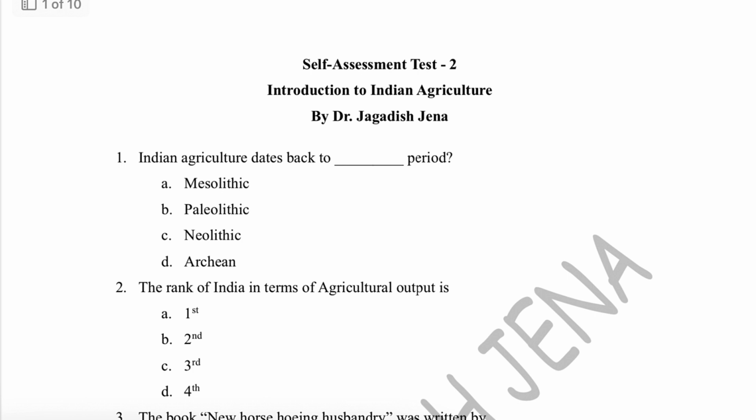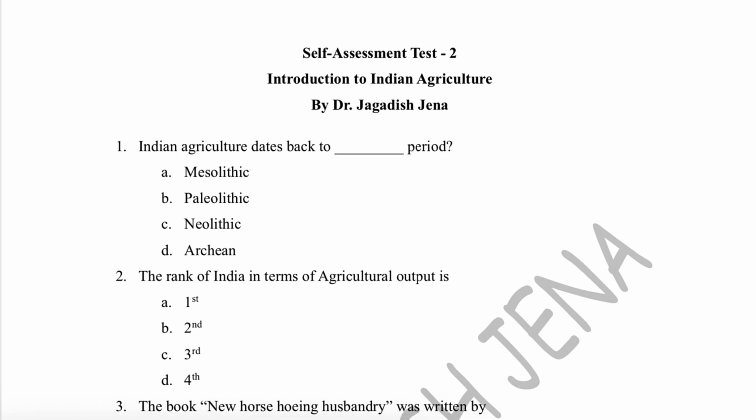Actually in this SAT there's nothing to understand. Mostly these are remember-type questions, where you have to collect the information and read again and again for storing that in your subconscious memory. So let's begin. The first question is, Indian agriculture dates back to which period?